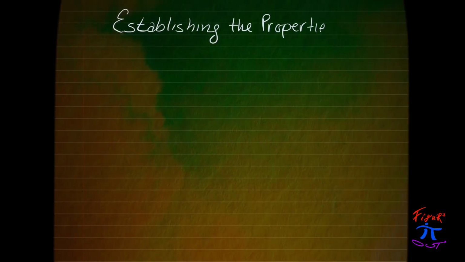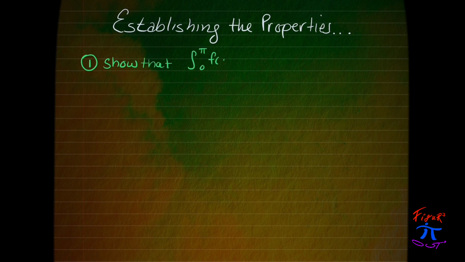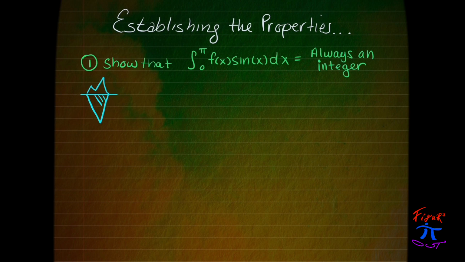Now, we must go through the work of establishing those properties to show those things hold true. So first, we have to show that the integral from 0 to pi of f of x sine of x dx is always an integer. This is sometimes referred to as an iceberg step because it is not obvious where this comes from, and you have to work through the details to get to it.